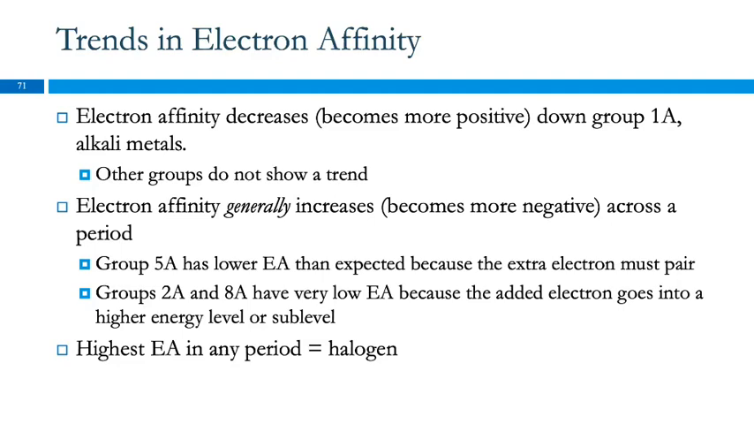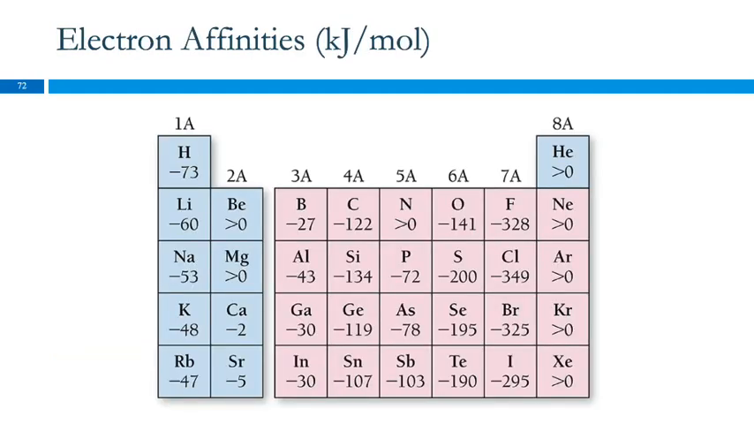The highest electron affinity in any period, highest meaning most negative, because that's confusing too, would be the halogens. Because the halogens want to gain an electron, right? When they gain an electron, they're getting their noble gas electron structure, and so they're going to pay the most for an electron. So that's really about the best thing you can remember. There's a table showing the different ones. And when it says greater than 0, it just means that it's positive. You have to pay that atom to take the electrons.